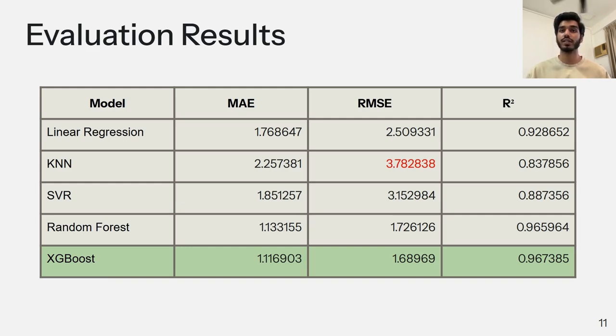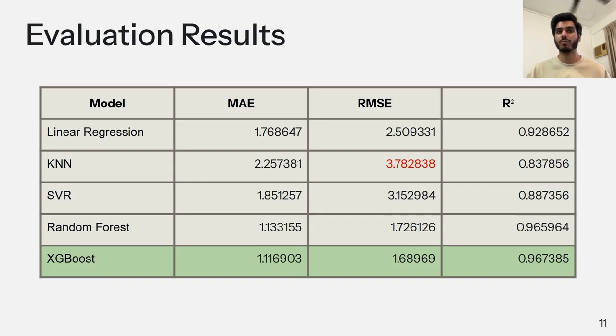According to the table, we can see that XGBoost is the best performing model with the minimum error of $1.12 between the predicted fare and the actual fare, and is able to capture 96.7% of the variance in the price. The worst model here is KNN, which can be owed to the fact that it suffers from the curse of dimensionality, where as the number of features proliferate in the dataset, the distances between the points become more meaningless, therefore skewing the predictions of the KNN model.